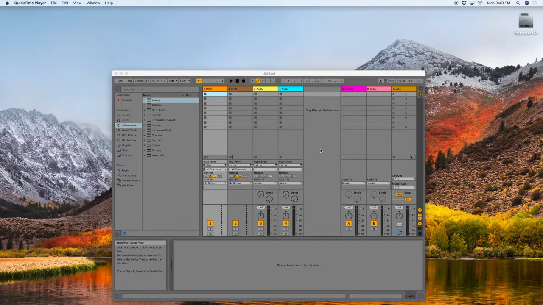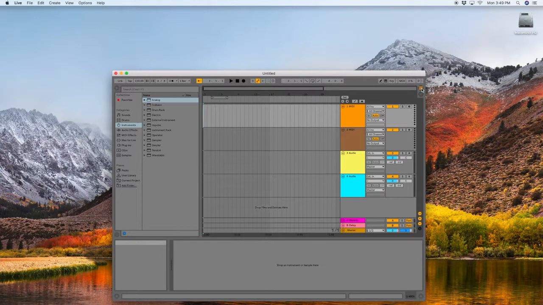Hello. Here's how to make custom UI sound effects for menu selection buttons. The first thing you're going to want to do is open up Ableton Live. Then you're going to want to make sure you are in the arrangement view.